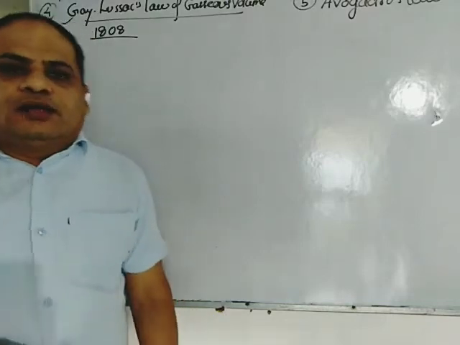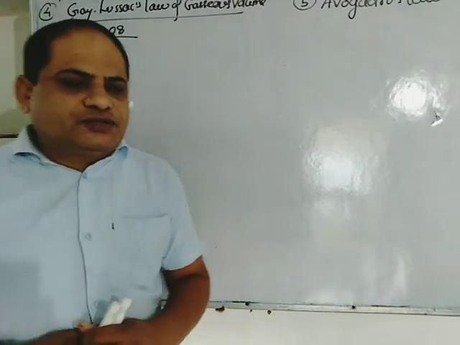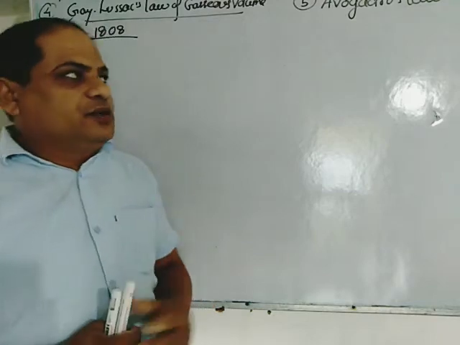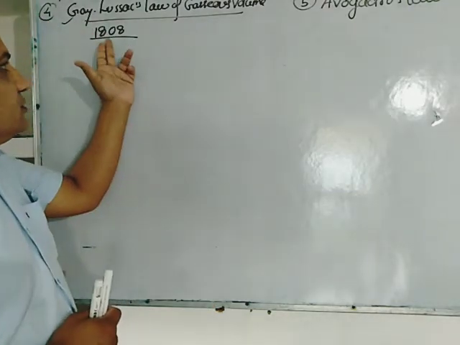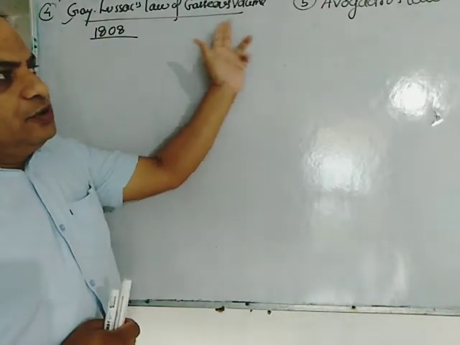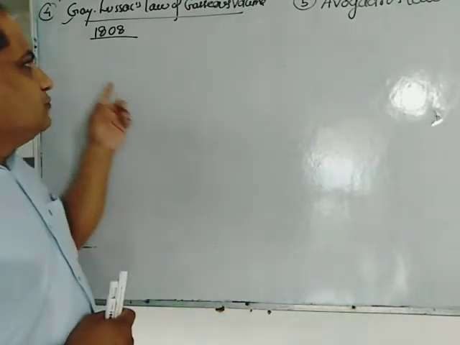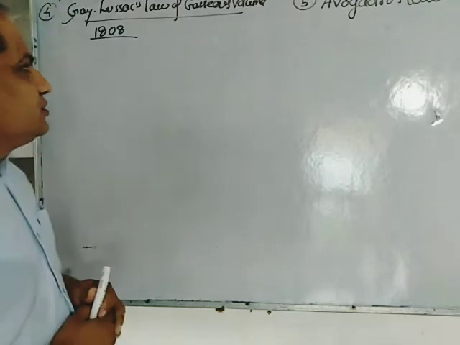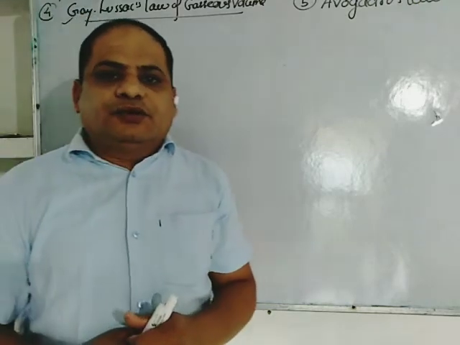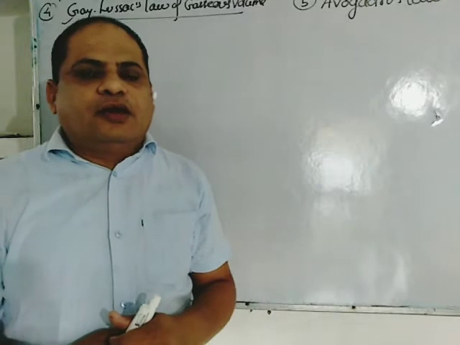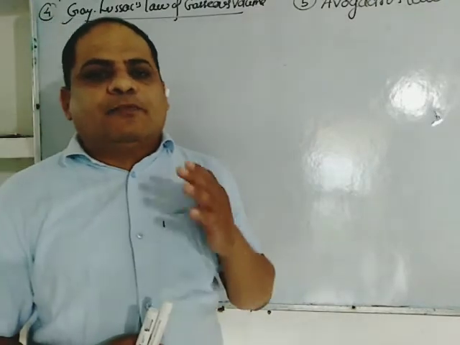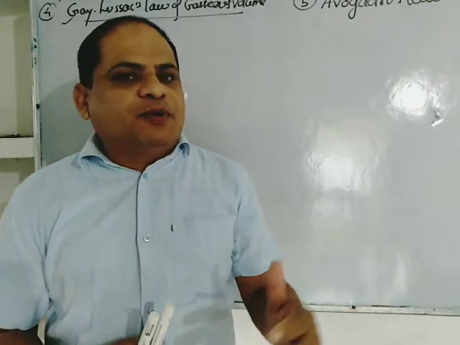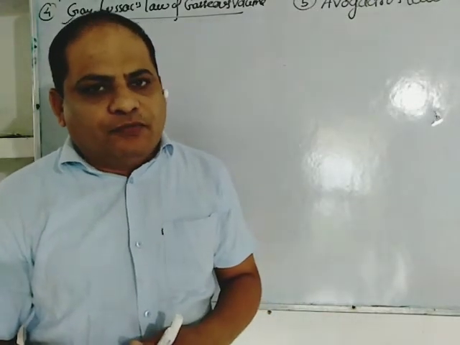So students, in class 11th chemistry, unit 1st, under the topic laws of chemical combination, today we will study about the gases, Gay-Lussac's law of gases volume and Avogadro's law. So first of all, Gay-Lussac's law of gases volume. This law was given in 1808 by Gay-Lussac. According to this, when gases combine with each other, they do so in fixed proportion by volume.